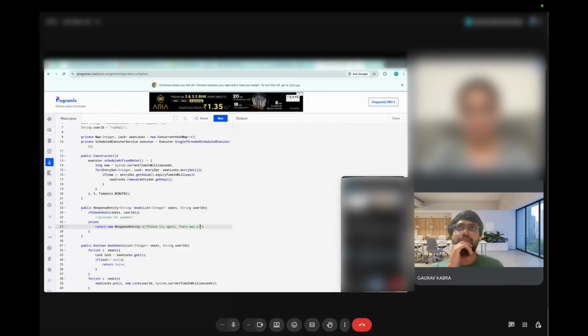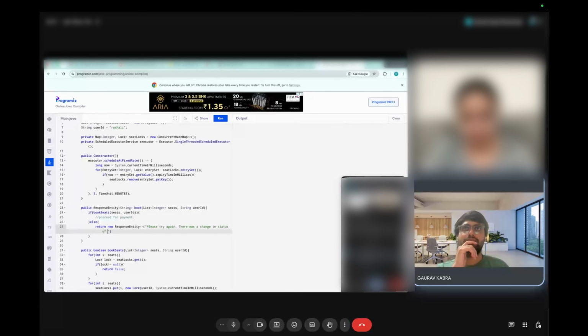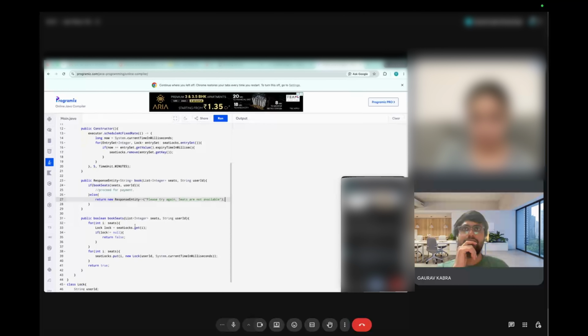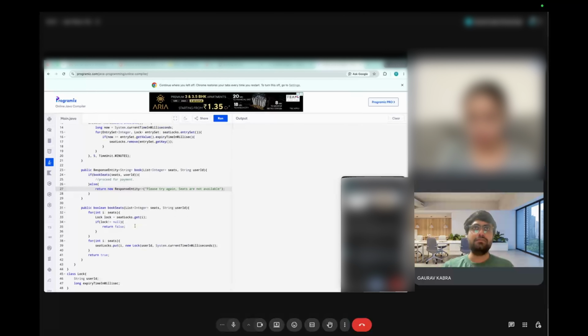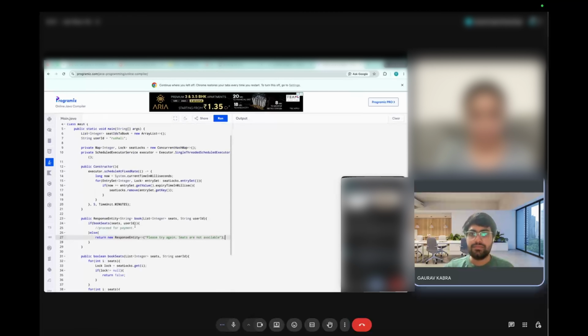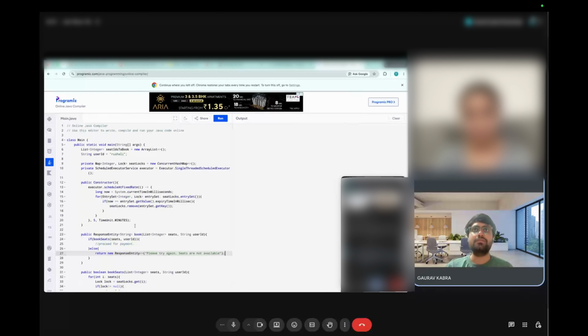Something, a message up regarding seats you can put. Or maybe currently the seats are not available. Does this look good? Yeah, it looks good. Okay.